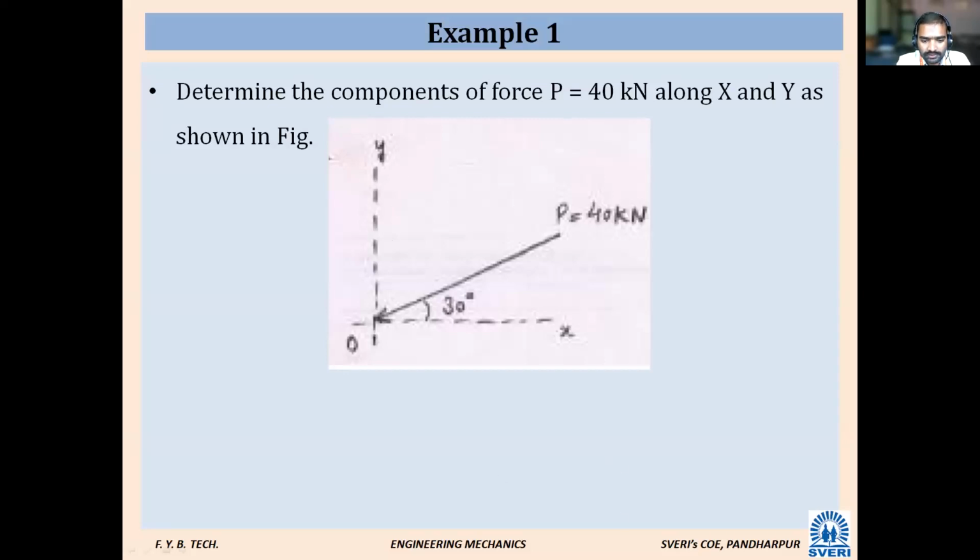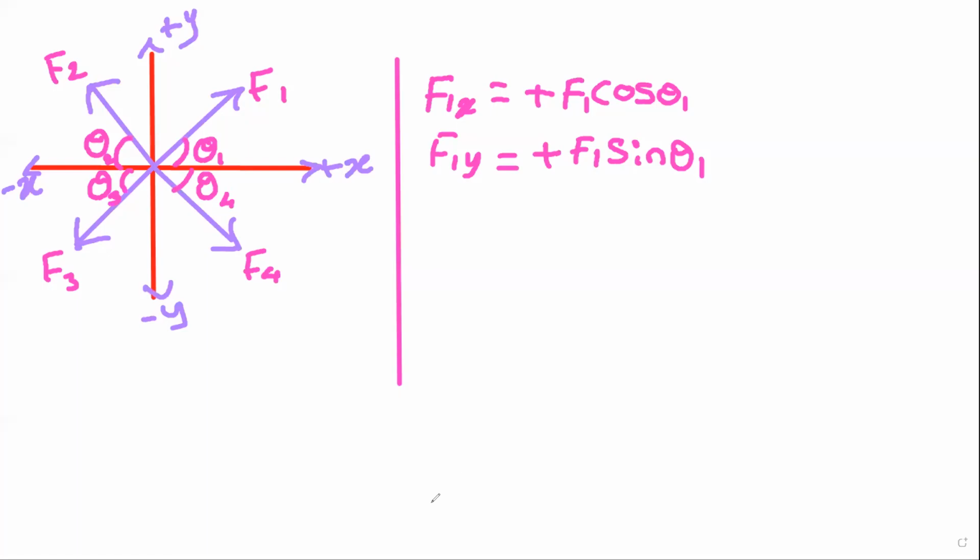One more term I want to discuss here. Is the screen visible, everyone?